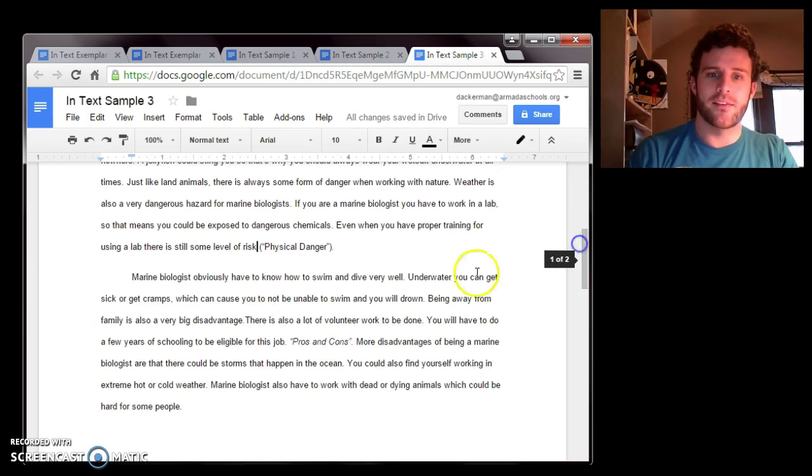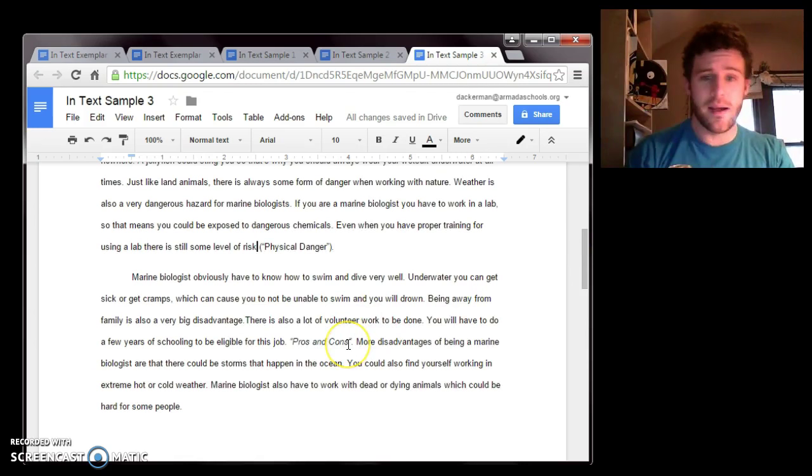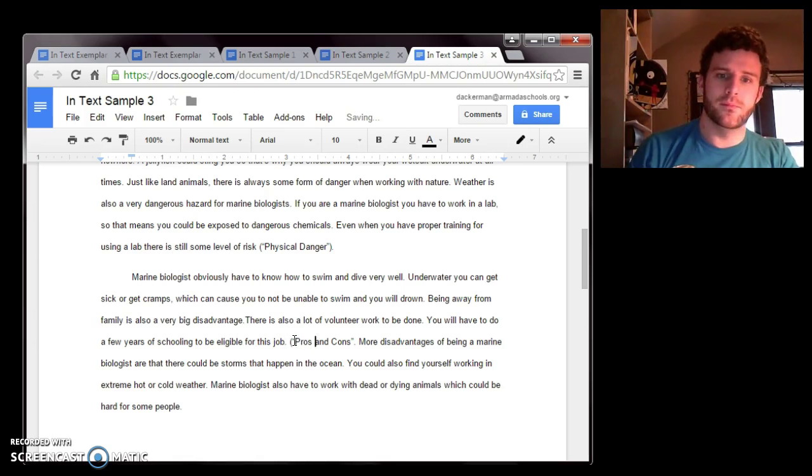Again, they do the exact same thing down here. They say pros and cons, which I'm assuming is the article. So we're going to make it not italics, put parentheses around it, and erase this period right here.